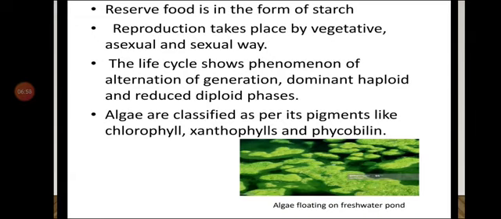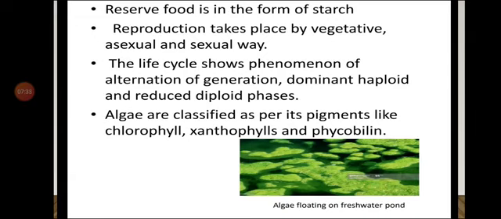Next is the life cycle, which shows the phenomenon of alternation of generation. That means dominant haploid and reduced diploid phases. At one time there will be a dominant haploid phase, and at another time there will be a reduced diploid phase. So it is called alternation. That means one time it is haploid, another time it is diploid. Haploid, diploid. So it is altering with each other. So it is called alternation of generation.